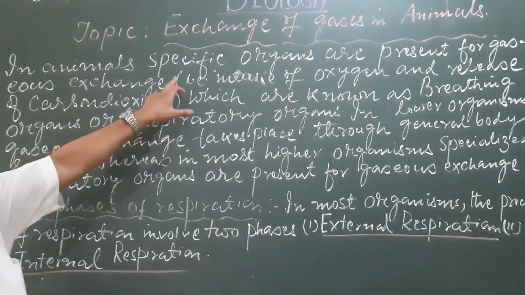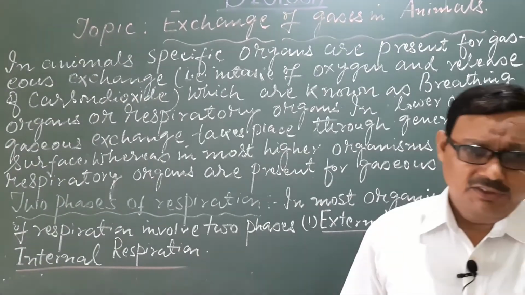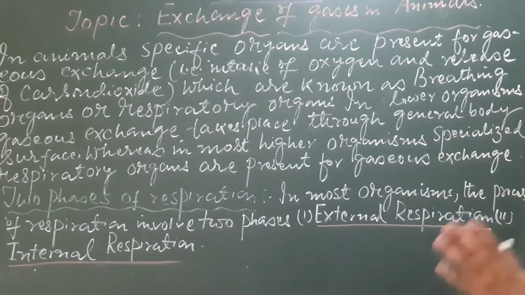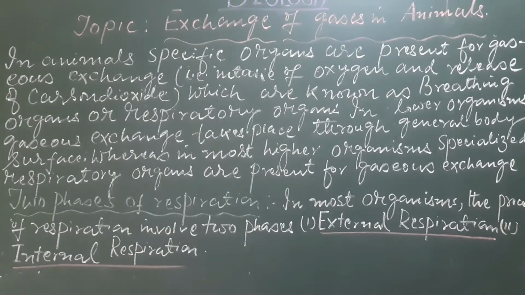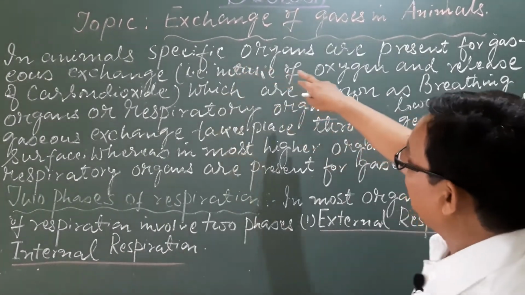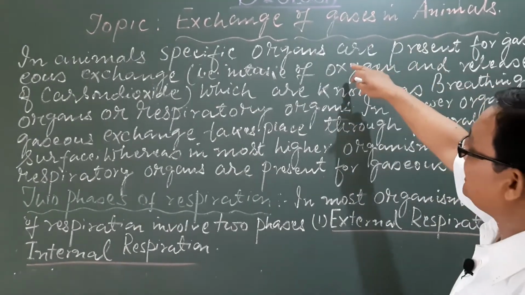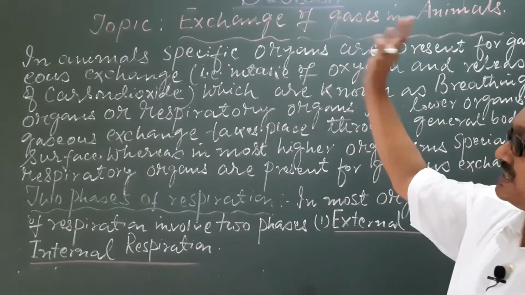In animals, specific organs are present for gaseous exchange, that is intake of oxygen and release of carbon dioxide. In case of plants, we clearly specified that there is no specific organ present for the exchange of gases. But here we have started with this sentence that in animals specific organs are present for gaseous exchange.